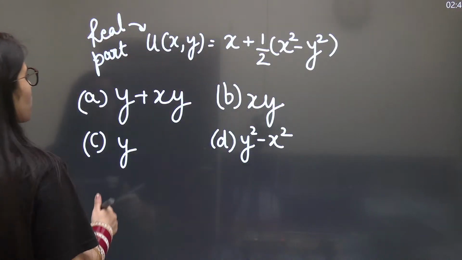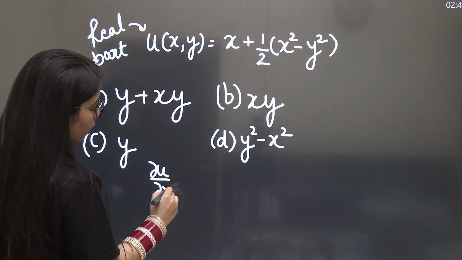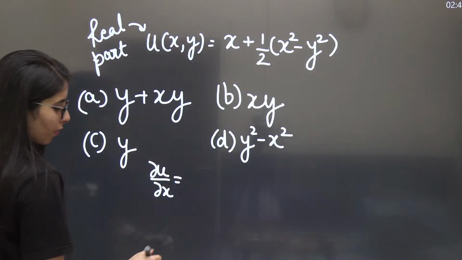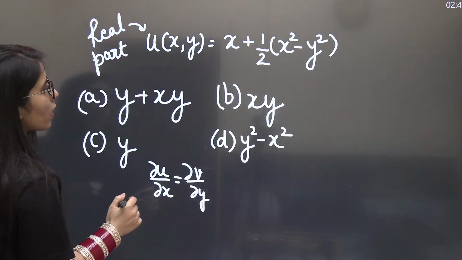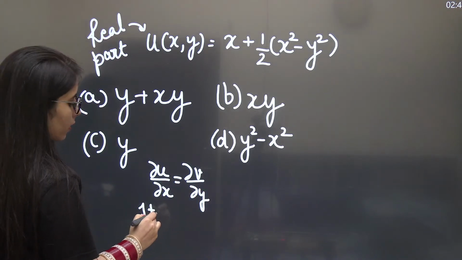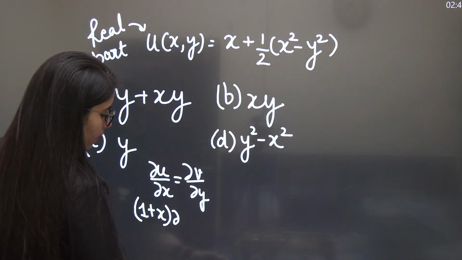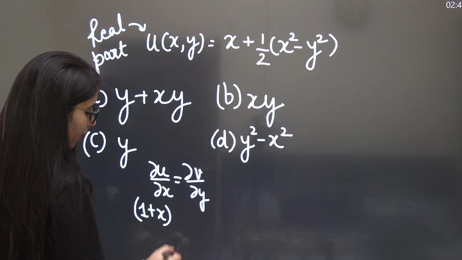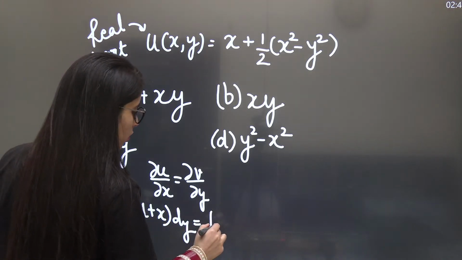But how will you use it? You know ∂u/∂x is equal to ∂v/∂y. So in this case, using this equation, I will get 1 plus x, and ∂y means dy, so you can take this side. Then you have to integrate it, and on the other hand you will have the integration of dv.